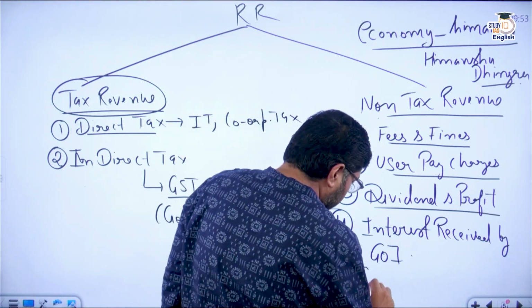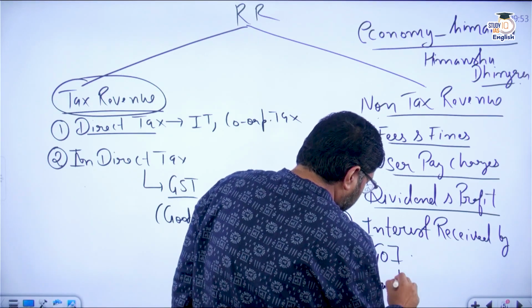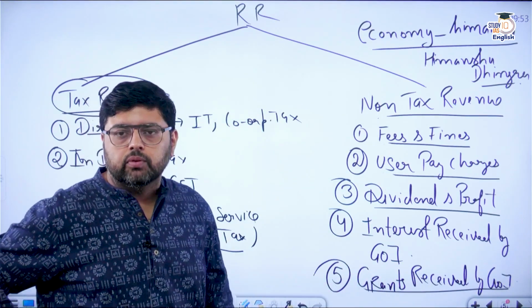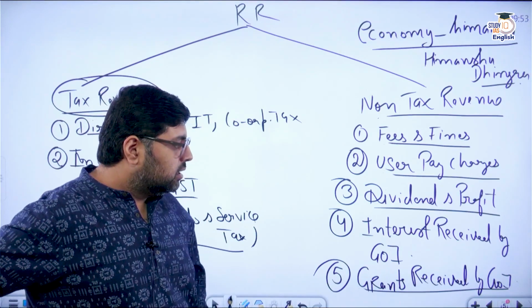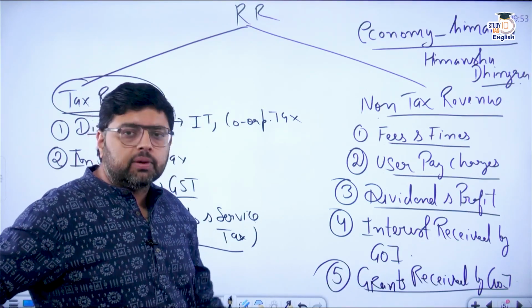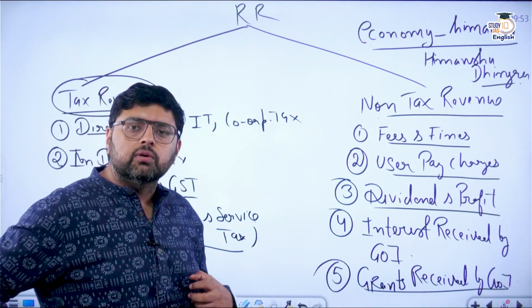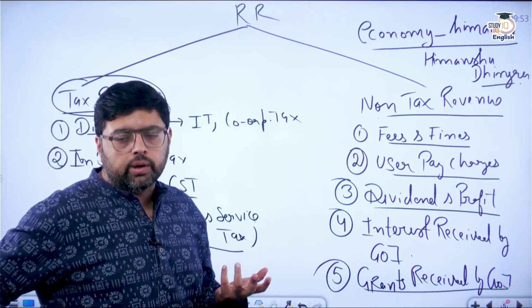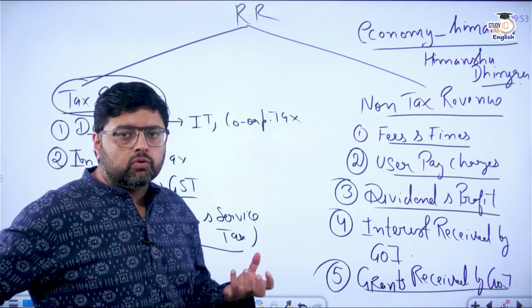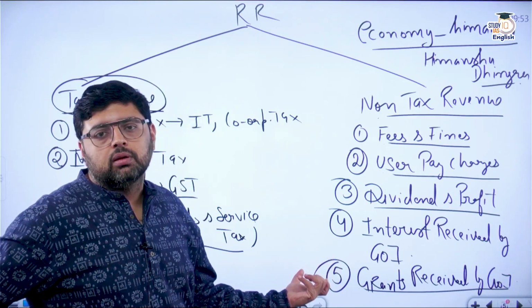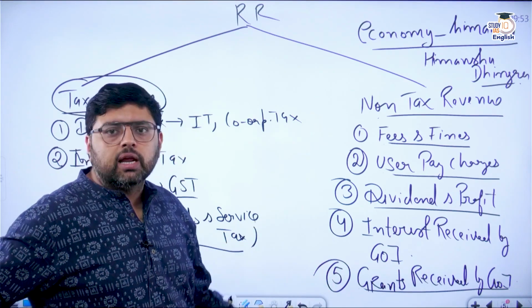Now, grants received by the government of India. Whatever grants are received by the government of India, for example if someone is giving charity to our country or to our government, like in the times of COVID, if someone is giving grants to the government, that will become a part of non-tax revenue.